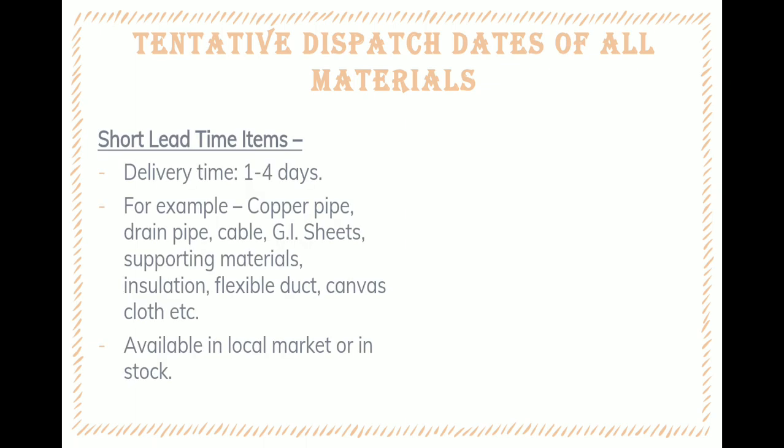Tentative dispatch dates of all materials. Short lead items and long lead items. Short lead items: materials whose delivery time is 1 to 4 days are called short lead items. For example, copper pipe, drain pipe, cable, GI sheets, supporting materials, insulation, flexible duct, canvas cloth, etc. are short lead items. All these materials are available in the local market or most of the time they are in stock.